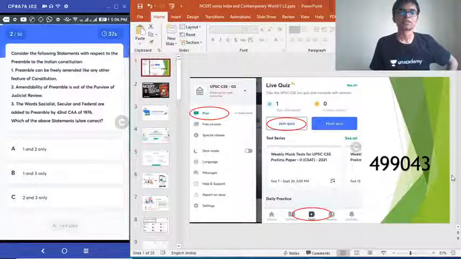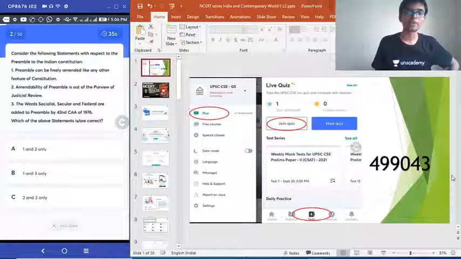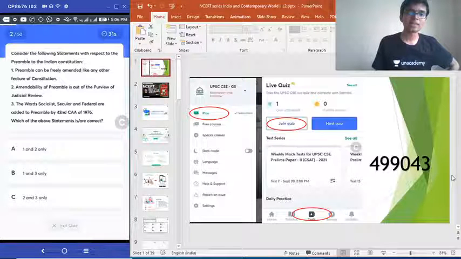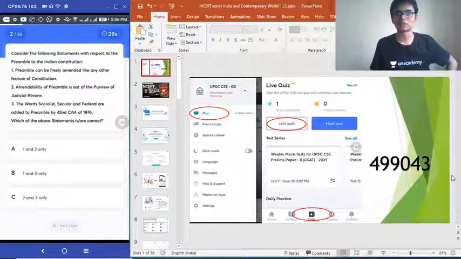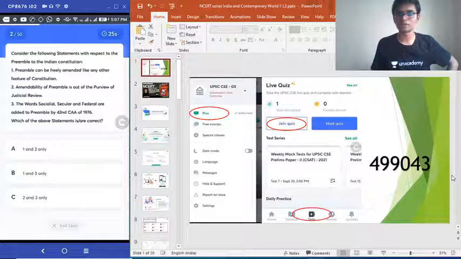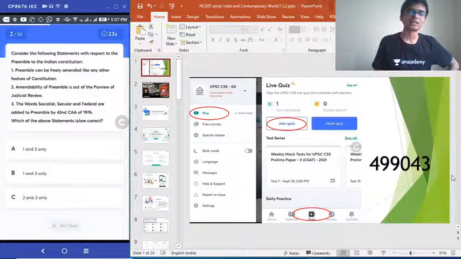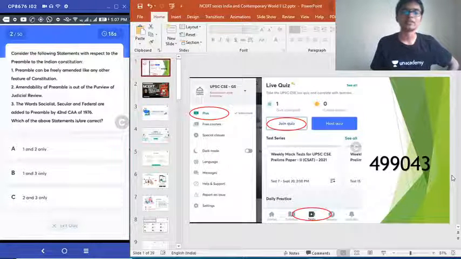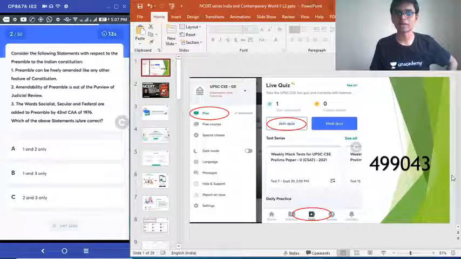Second question. Consider the following statements with respect to the preamble to the Indian Constitution. 1. Preamble can be freely amended like any other feature of the Constitution. 2. Amendability of the preamble is out of the purview of judicial review. 3. The words socialist, secular and federal were added to the preamble by the 42nd Constitutional Amendment Act of 1976. Which of the above statements is or are correct?